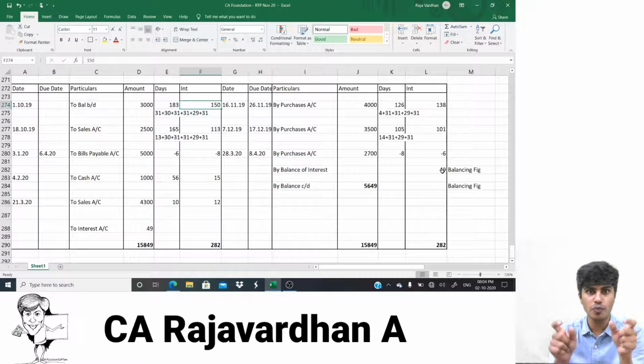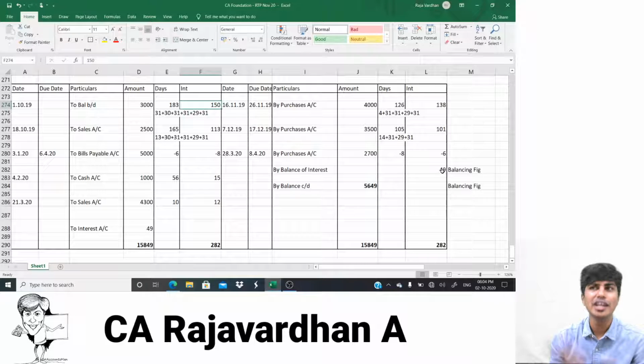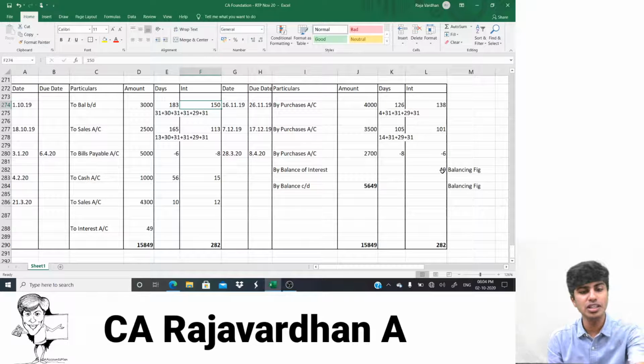So once I find total of products, for product debit, for product credit, I'll find the difference. On the difference, I'll do what? Into R. That is rate of interest. That's what they do. That will save time when you're doing it in the calculator. Excel sheet this is easy. But when you're doing the calculator, that is easy. What I do? 3000 into 183, 2500 into 165, 5000 into minus 6, 1000 into 56, 4,300 into 10. So I do that. I'll find debit side product, credit side product.